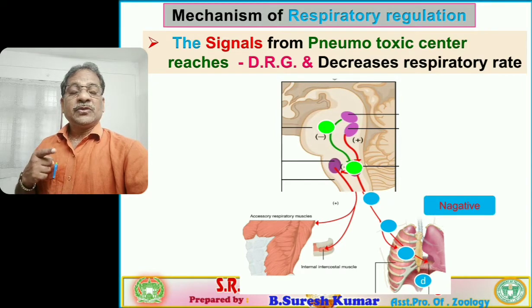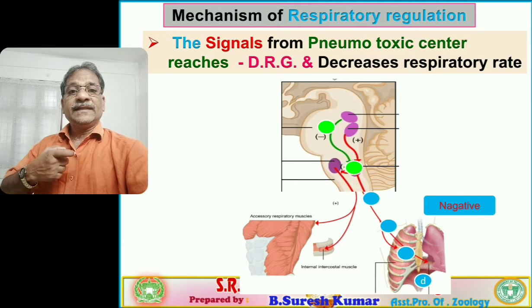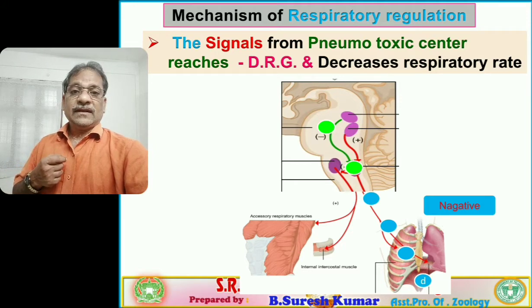So it shows a negative effect and reduces the breathing rate. That is the regulation by the pneumotaxic center.